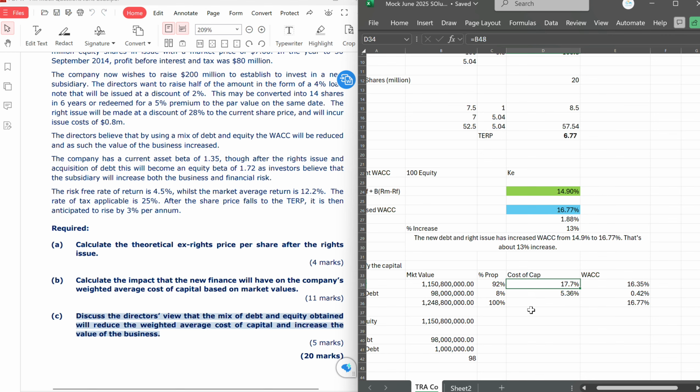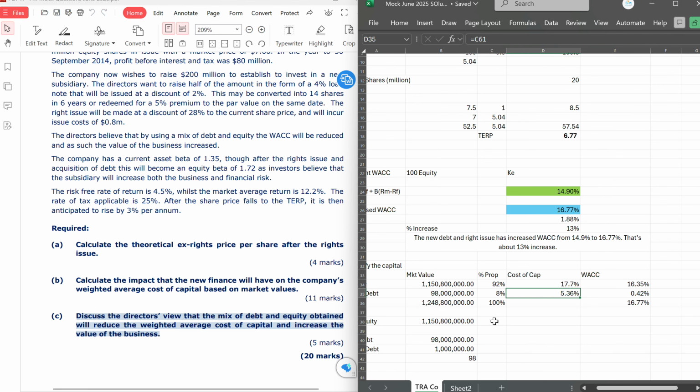So for you to benefit from this cheap debt, you need to issue more debt and increase this percentage. Imagine if this had been, let's say 50%, just playing around this. Look at it. WACC has gone down to 11.55, right? So that is exactly what we are saying, that the reason why we have not practically seen the reduced WACC is because the amount of debt is too small.